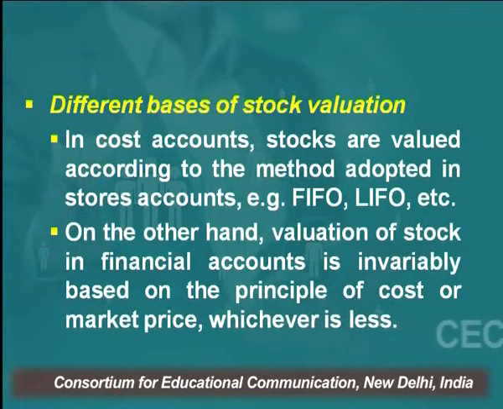There are various methods by which you value the stock in cost accounting. But in financial accounting, you value the inventory on the basis of cost price or market price, whichever is less, right? So the inventory valuation method in cost accounting is different from that in the financial books, right?